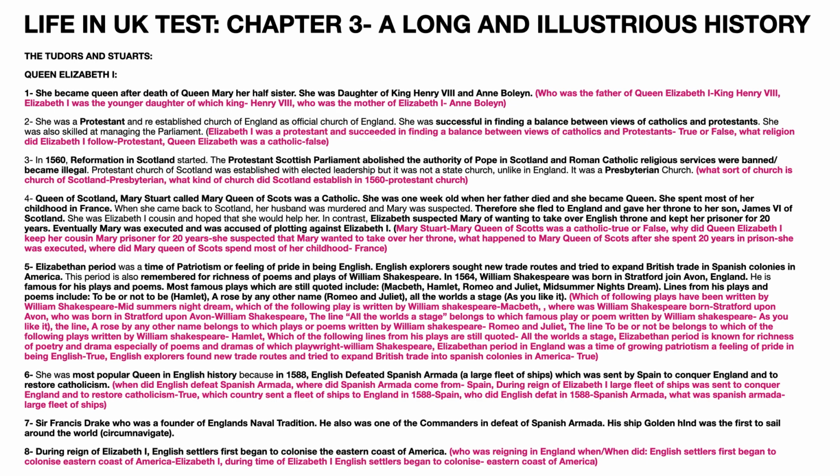Answer is Anne Boleyn. The second point is Queen Elizabeth I was a Protestant and she re-established the Church of England as official Church of England. She was successful in finding a balance between views of the Catholics and the Protestants, and she was also skilled